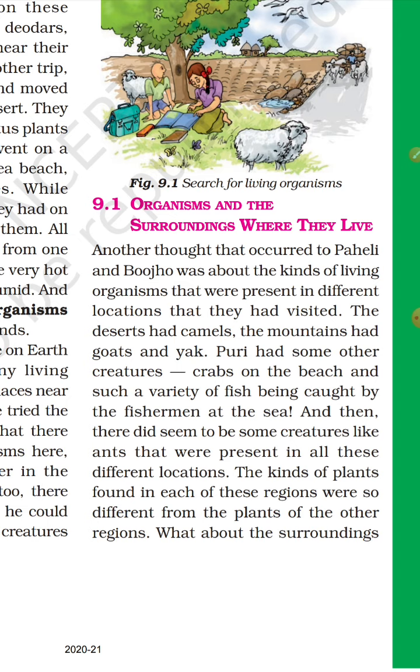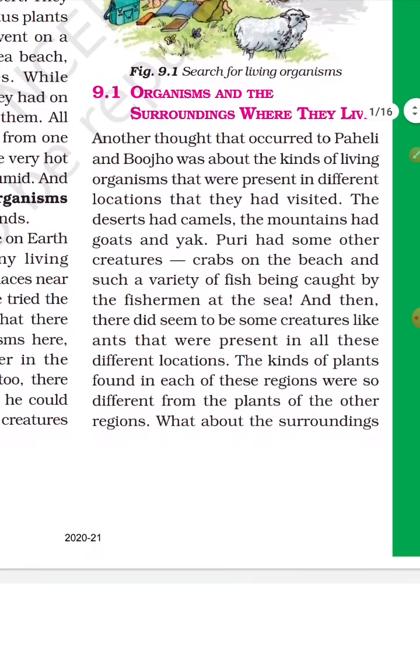Okay, they found camels in the desert. They found goats and yaks in the mountains. Different types of creatures they had found there. And then there did seem to be some creatures like ants that were present in all these different locations. The kinds of plants found in each of these regions were so different from the plants of the other regions also. I already discussed deodar and oak that were found in the mountains. Like that there was a difference.